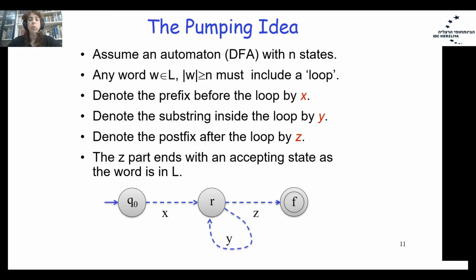We will denote the prefix before the loop by x. We will denote the loop substring as y, and we will denote the suffix or postfix after the loop by z. The z part ends and leads us to an accepting state. Therefore, we are talking about the word w that was accepted by the automaton.